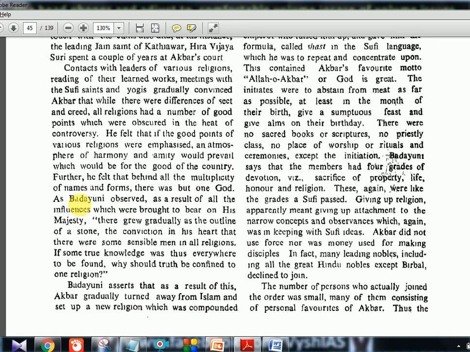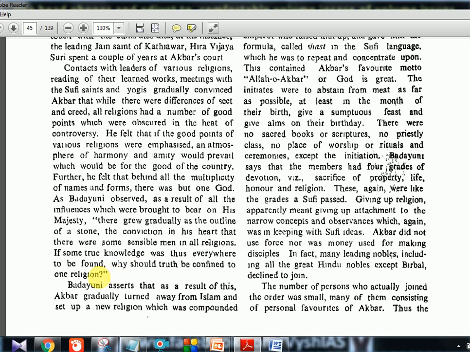As Badayuni observed, as a result of all the influences which were brought to bear on his majesty, there grew gradually, as the outline of a stone, the conviction in the heart that there were some sensible men in all religions. Okay, so that is the conclusion which is coming up. Everybody has goodness in them, and there are some good people also in every religion. If some true knowledge was thus everywhere to be found, why should truth be confined to one religion? So that was his idea.